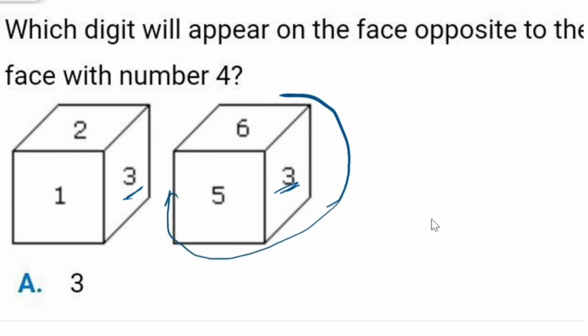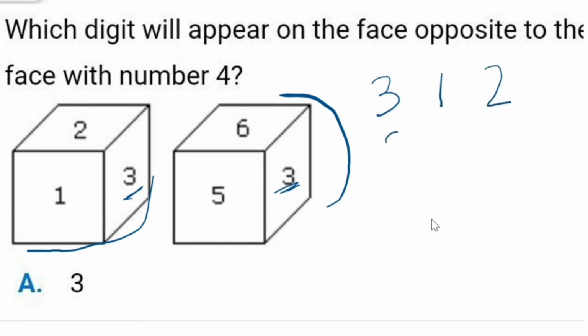First this diagram, so clockwise means like this. First I'm writing 3 1 2, next 3 5 6. So this is the clockwise direction. So again, what we left out is 4.